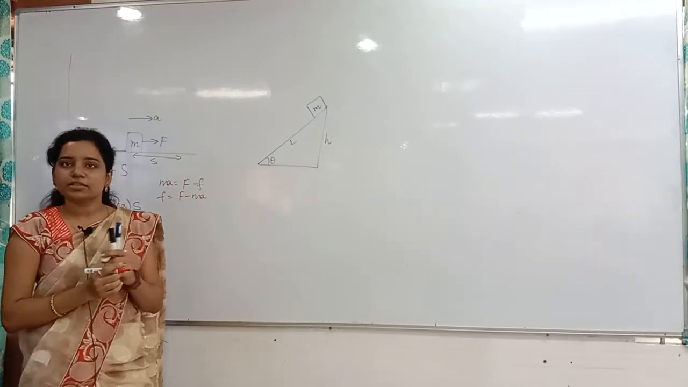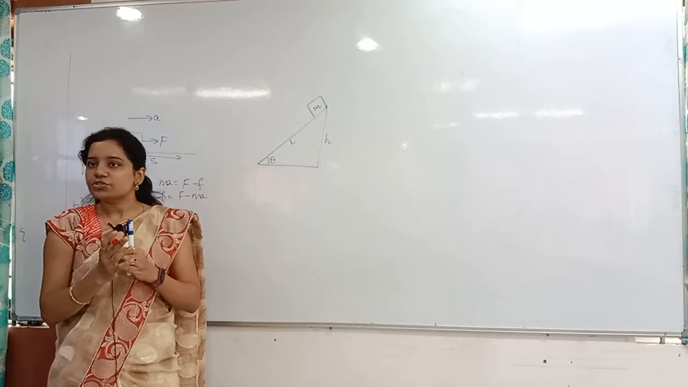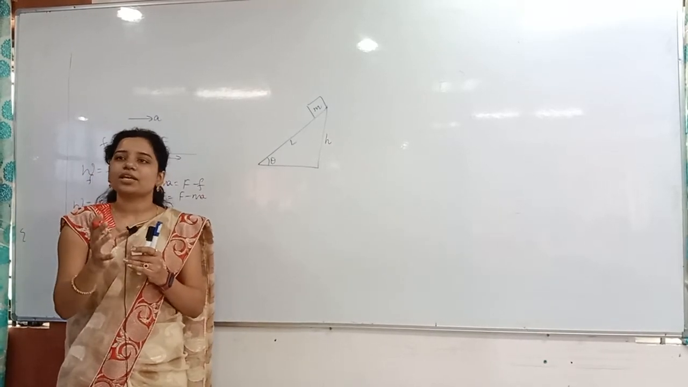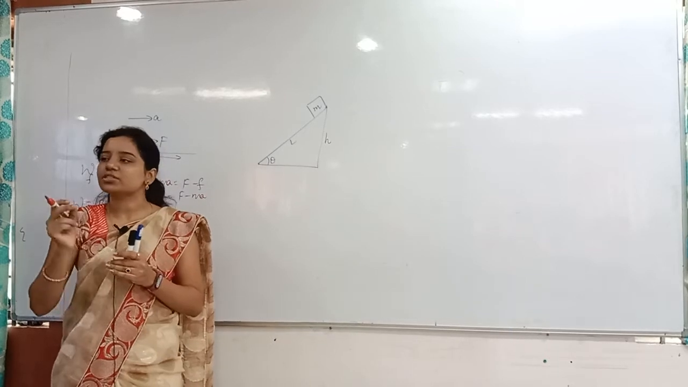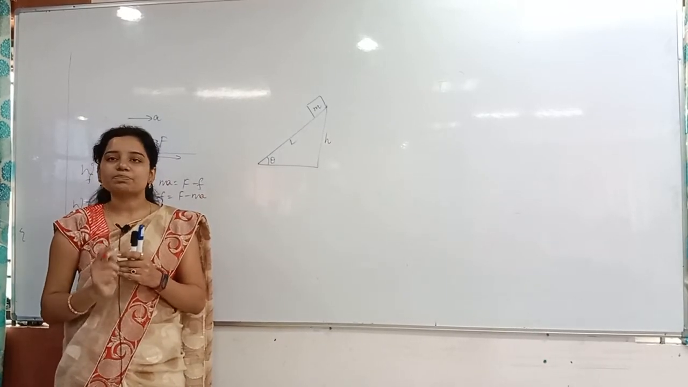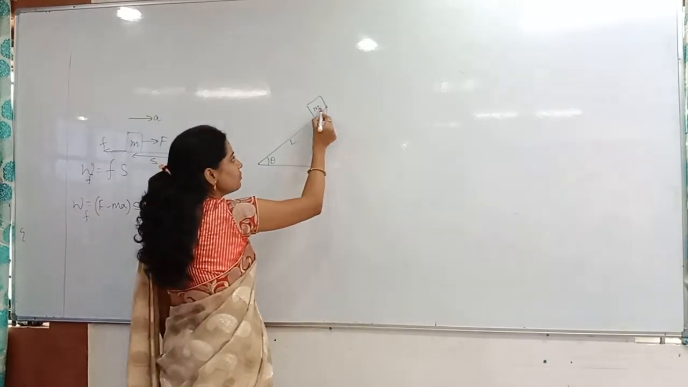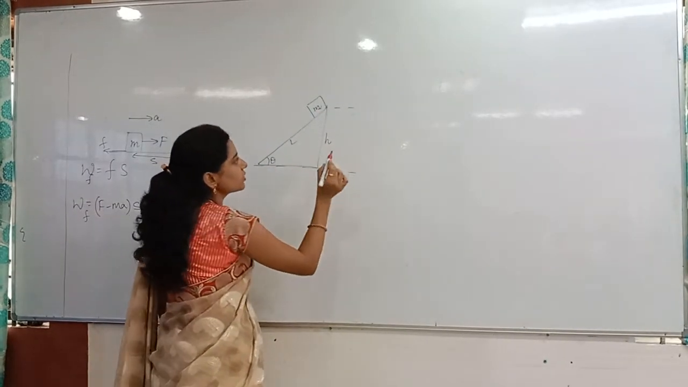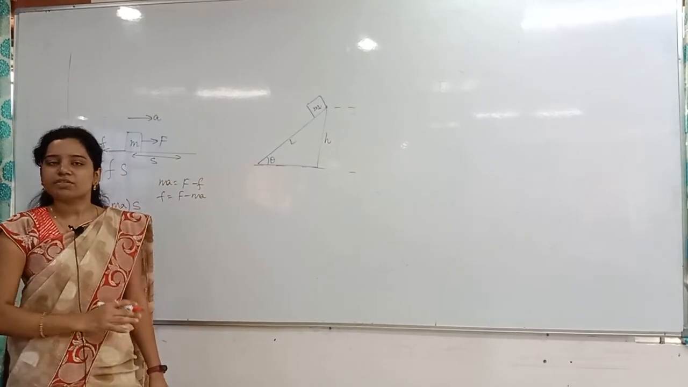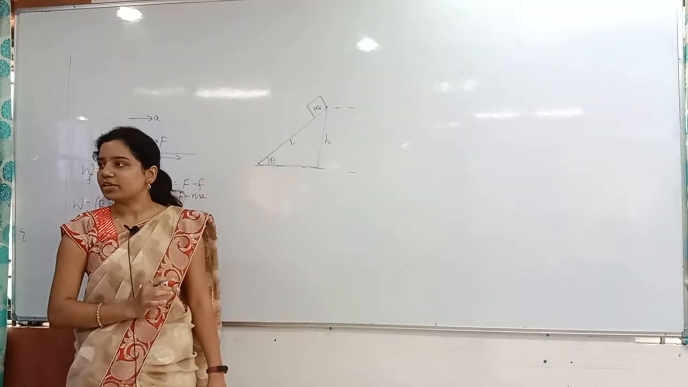Everybody understood that? This kind of problem will come again and again. Some of the people who said mg sin theta into L is correct, but what did you consider there? You considered distance. You should consider displacement. This is the initial position, this one is the final position. What is the displacement between them? H is the displacement. In the work energy theorem, we will get that clearly again.